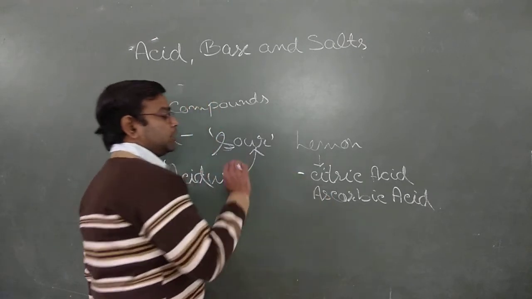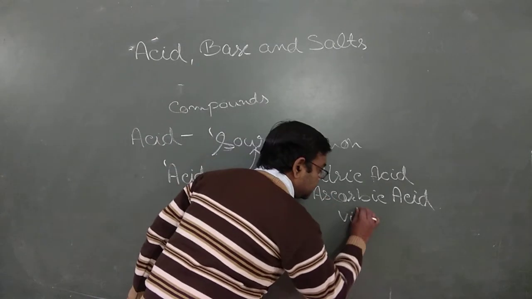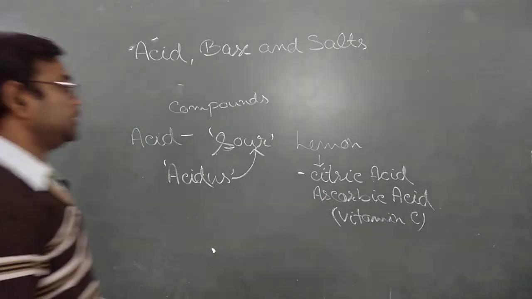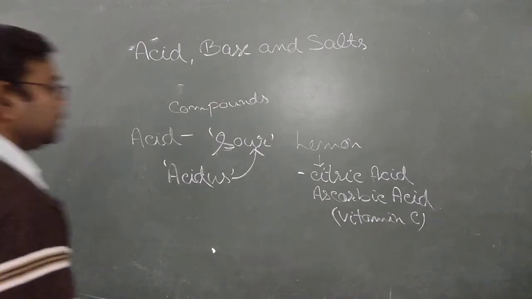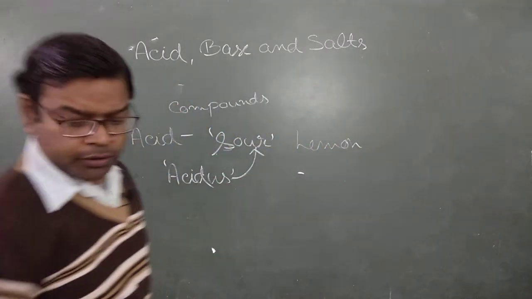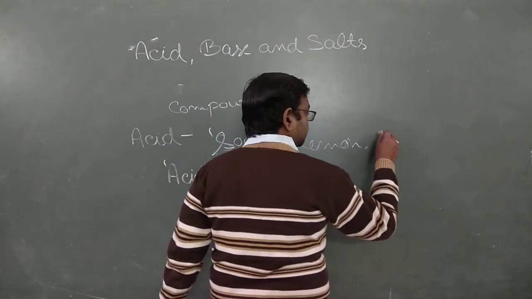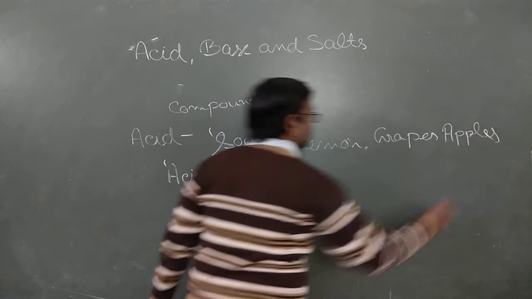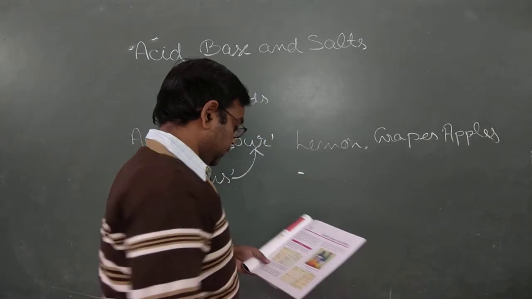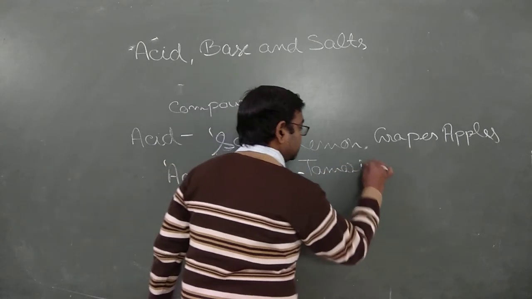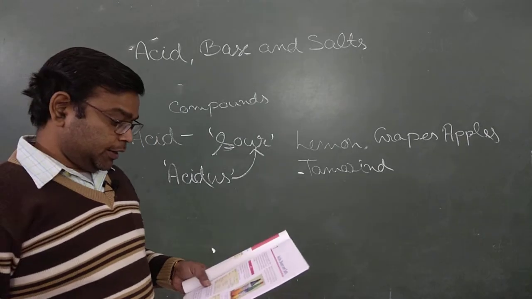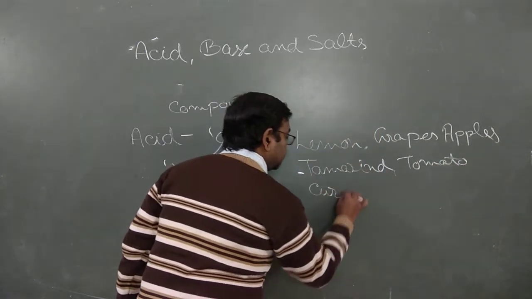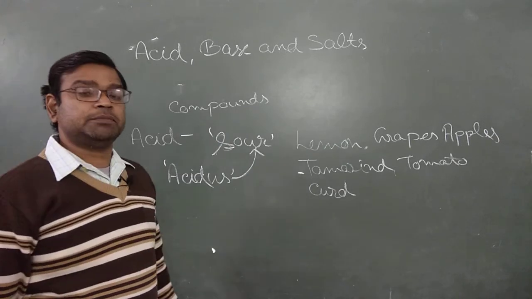Ascorbic acid, we are going to discuss ascorbic acid. Ascorbic acid is nothing but vitamin C. Similarly, some common foodstuffs like lemon, oranges, tomatoes, grapes, apples, and then your very famous fruit tamarind, tomato also, and curd. All these types of foodstuff contain acid.